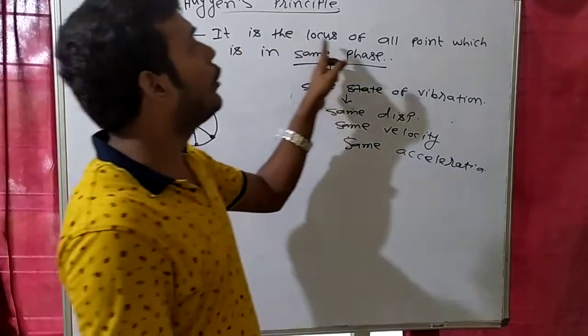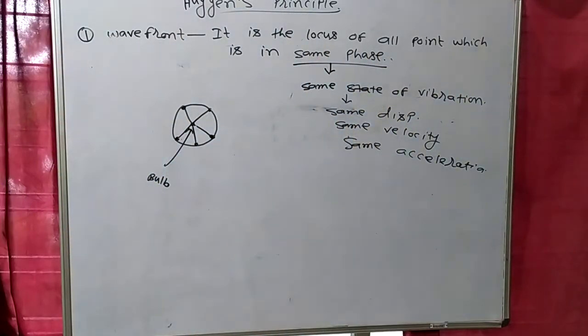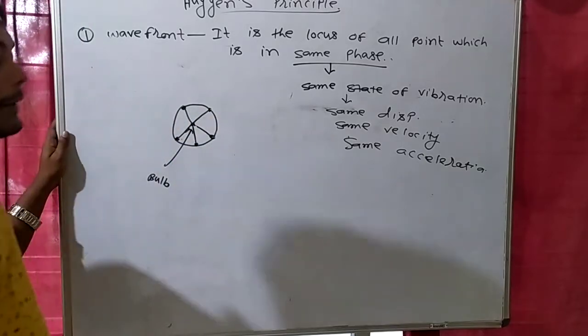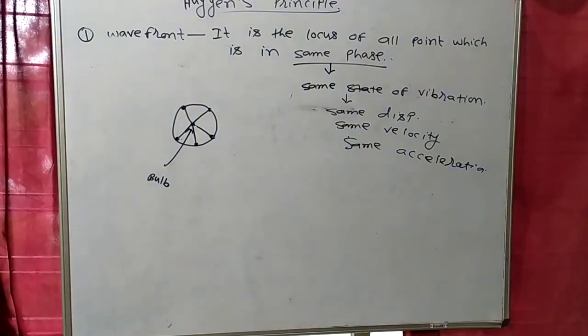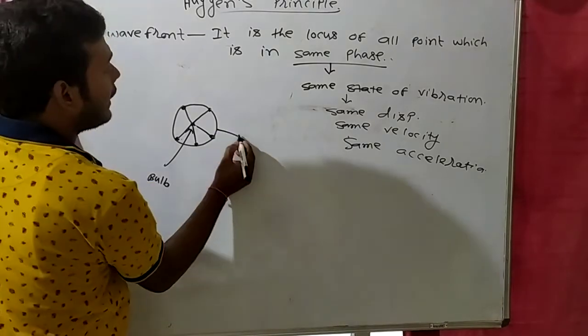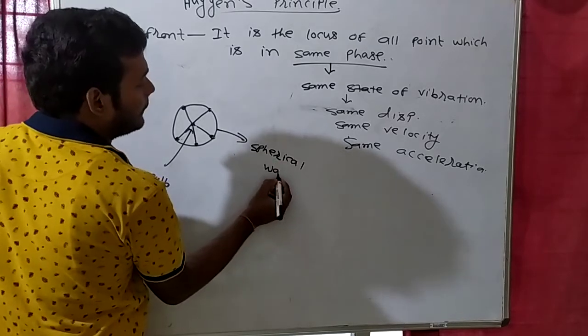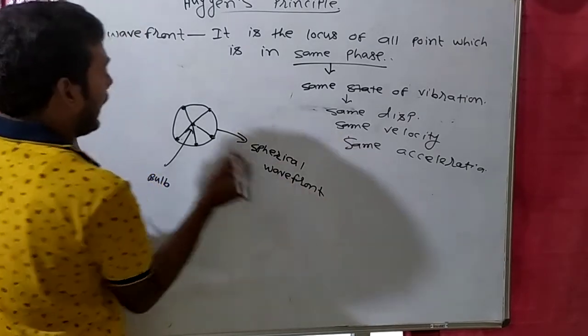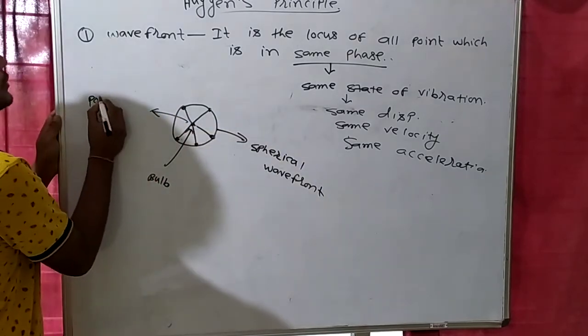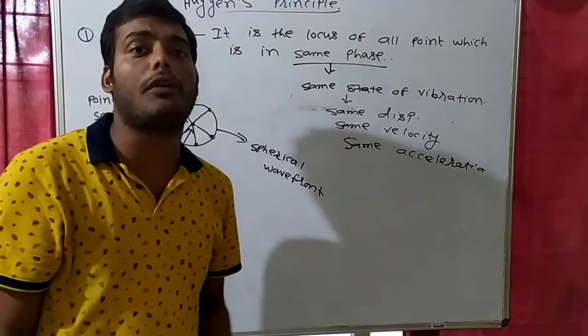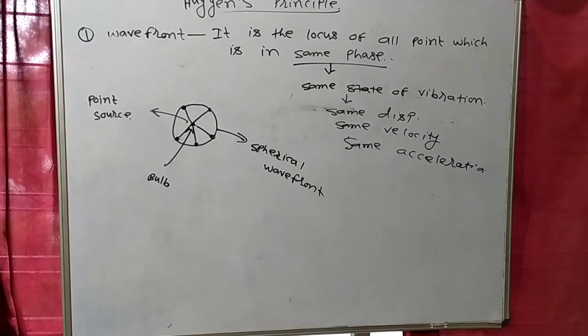So what is wavefront? It is the locus of all points which are in the same phase. So this point is in the same phase, this point is in the same phase. Clear? So I think wavefront is clear to you. So this is what? A spherical wavefront. That means if the source of light is a point source, then this point source will make a spherical wavefront.